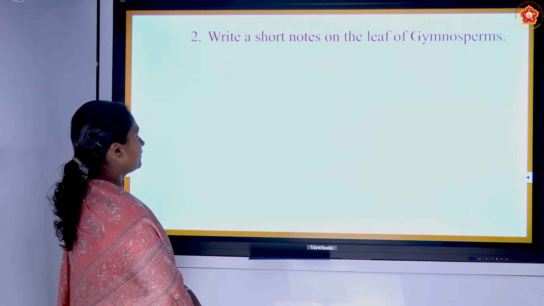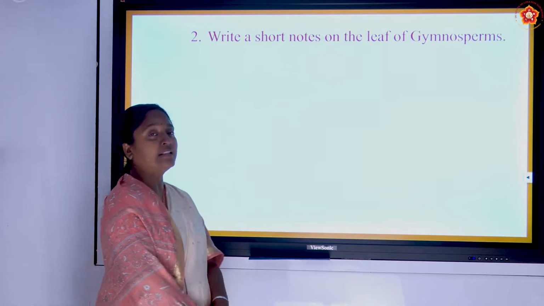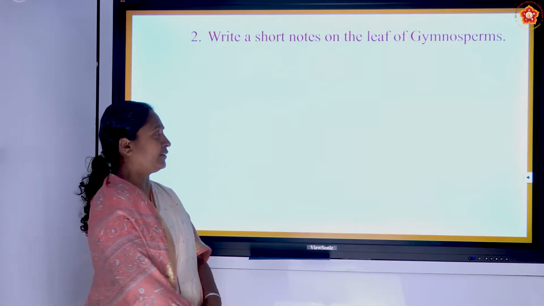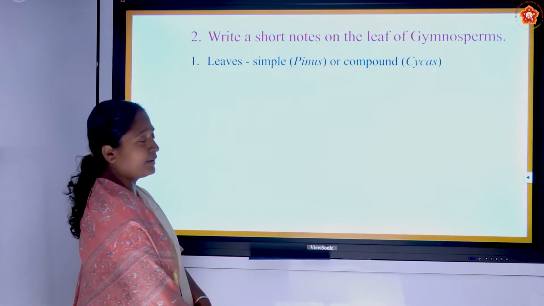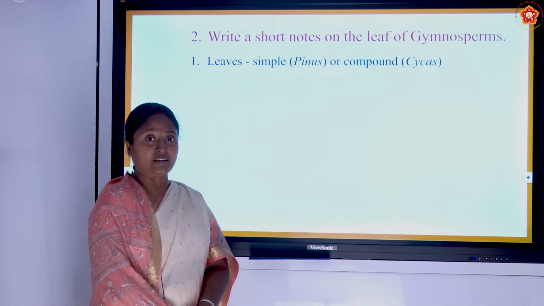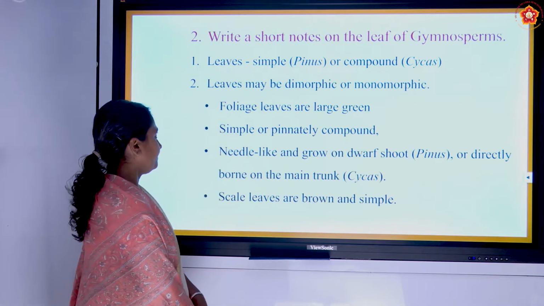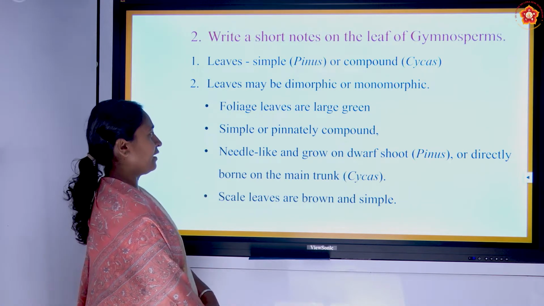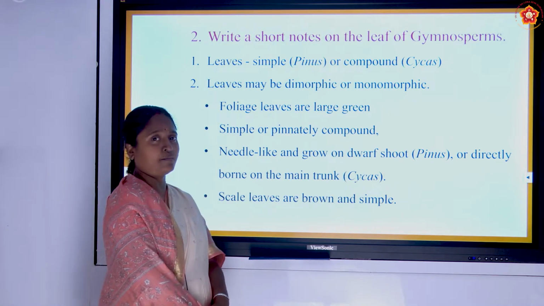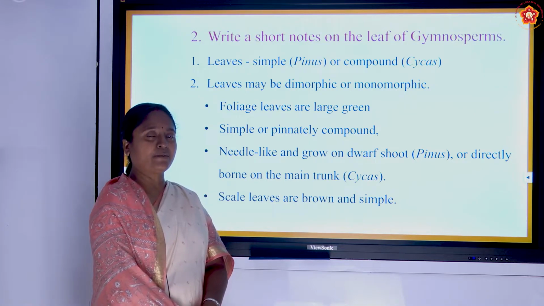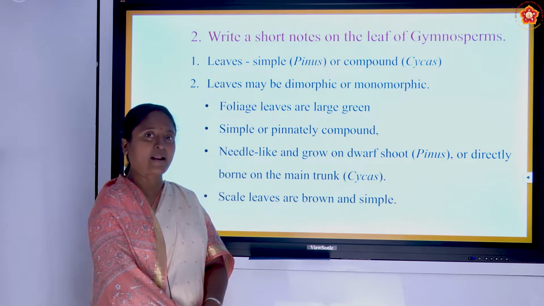The next question asked was, write a short note about the leaves of the gymnosperm. As we have already seen, the leaves are simple or compound. They are evergreen, right? And the leaves are dimorphic and also monomorphic in nature. Dimorphic means these plants will have two different kinds of leaves.